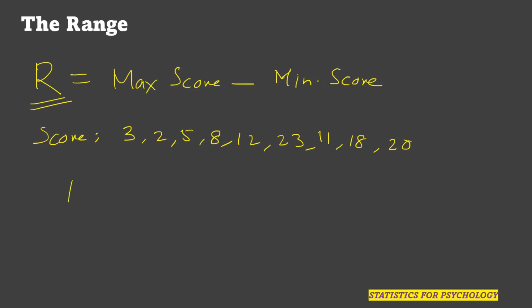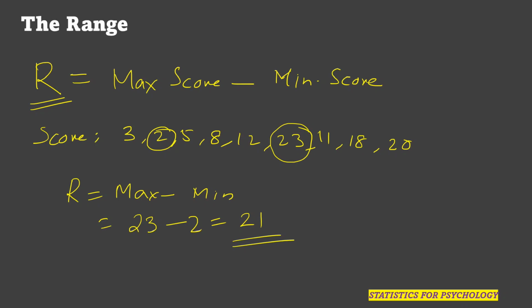Range is equal to maximum score minus minimum score. From the given data, what is the maximum? Maximum is 23. So 23 minus, what is the minimum score given? Minimum is 2. So 23 minus 2 is equal to 21. So range can be calculated like this. Range is equal to 21.